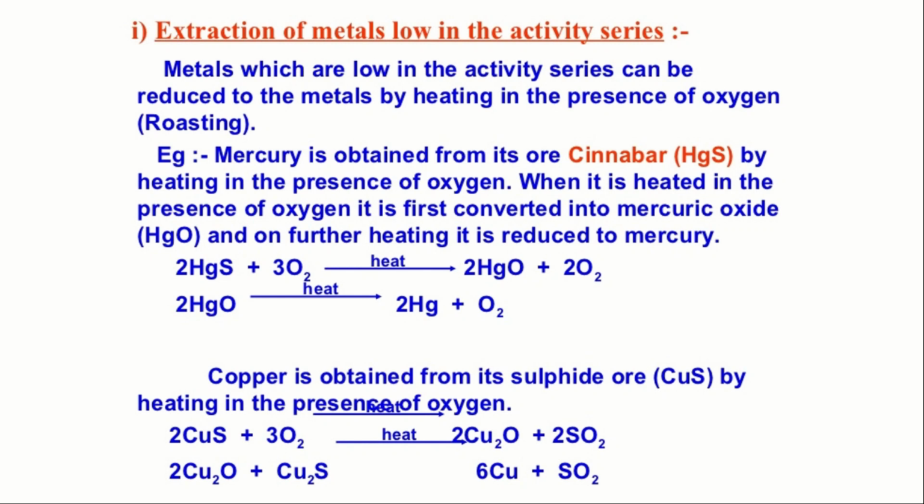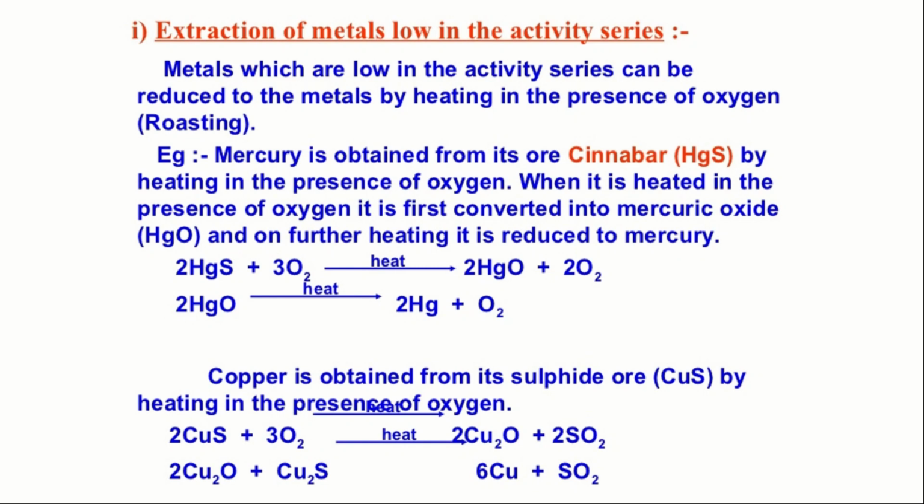Mercury is obtained from its ore cinnabar, HgS, by heating in the presence of oxygen. When it is heated in the presence of oxygen, it is first converted into mercuric oxide, HgO, and on further heating, it is reduced to mercury. So in order to get mercury, 2 HgS plus 3 O2 gives 2 HgO, that is, mercuric oxide is obtained.